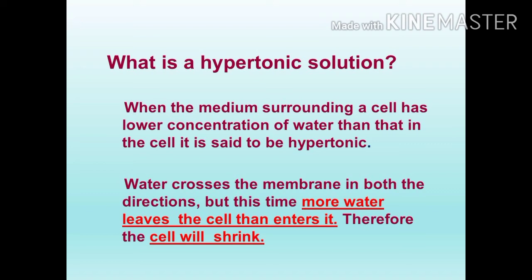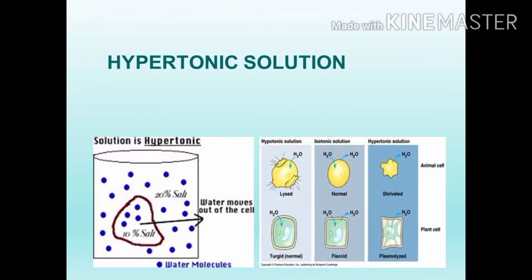The shrinking process means the gooseberry loses its molecules from inside the cell. All these substances are absorbed by the outside solution. Therefore, the cell will shrink. Here see, the solution is hypertonic. Water moves out of the cell.